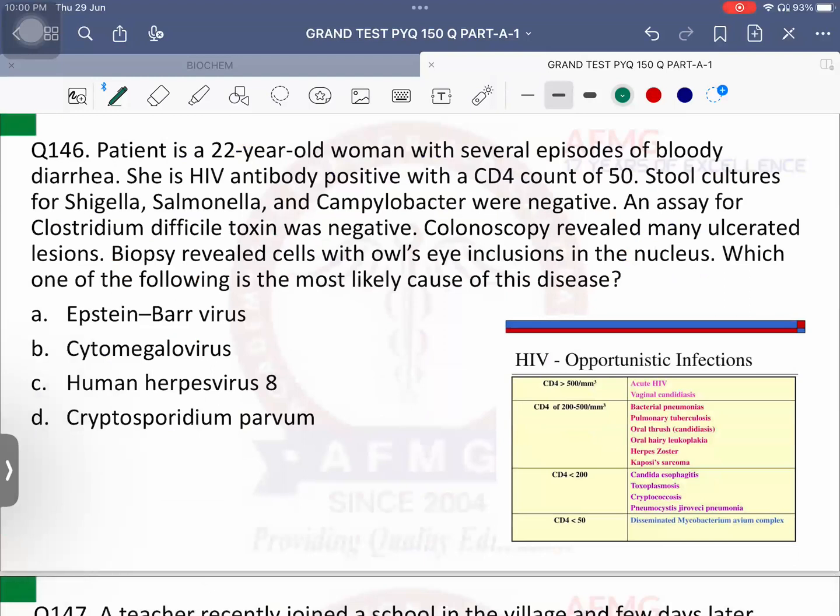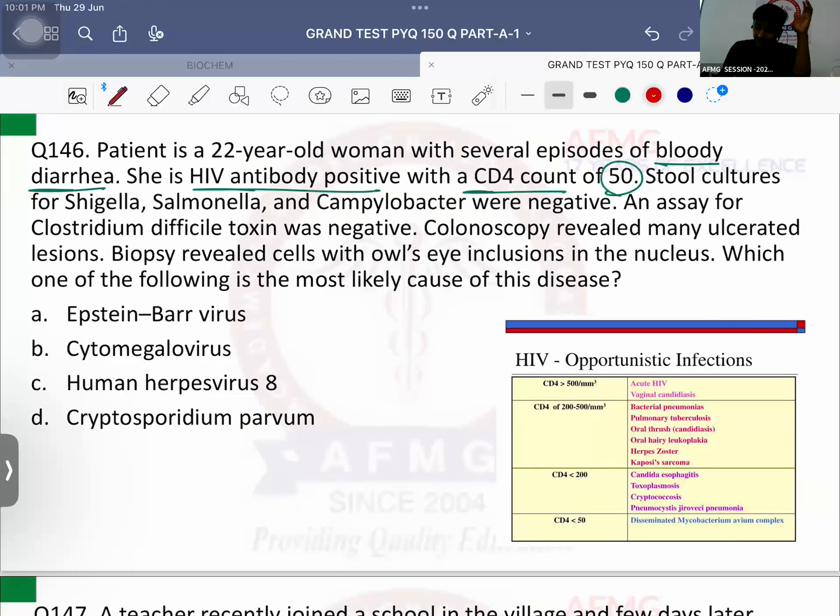Next, question number 146. Patient is a 22-year-old woman with several episodes of bloody diarrhea. She is HIV antibody positive with a CD4 count of 50. Stool cultures for Shigella, Salmonella, Campylobacter were negative. An assay for Clostridium difficile toxin was also negative. Colonoscopy revealed many ulcerated lesions. Biopsy reveals owl's eye inclusions in the nucleus. Which one of the following is the most likely cause?